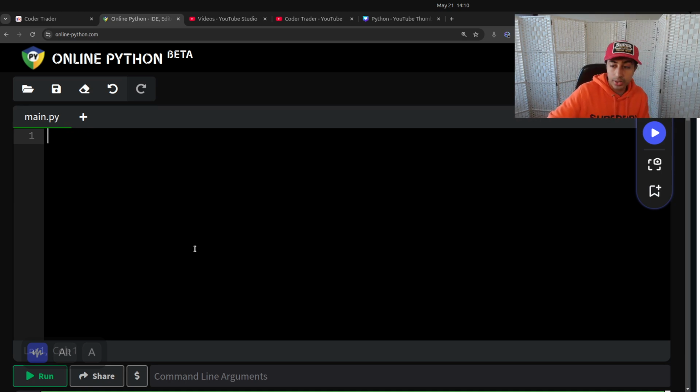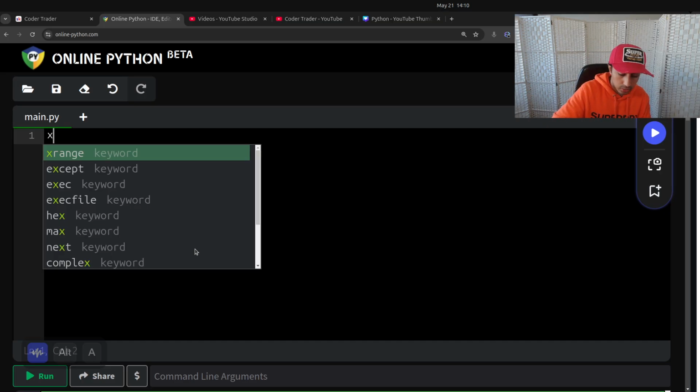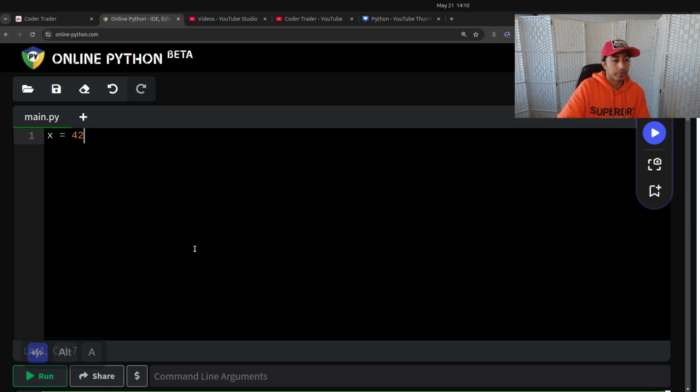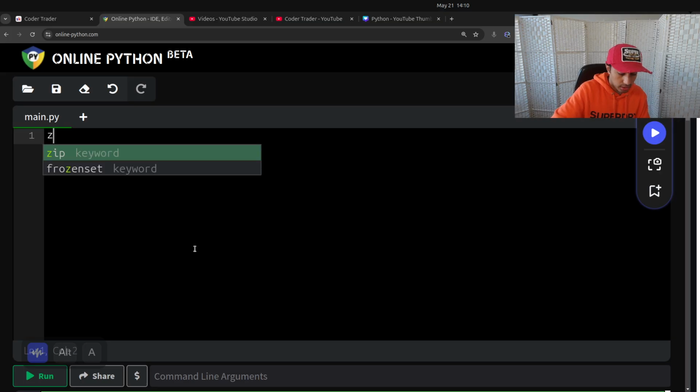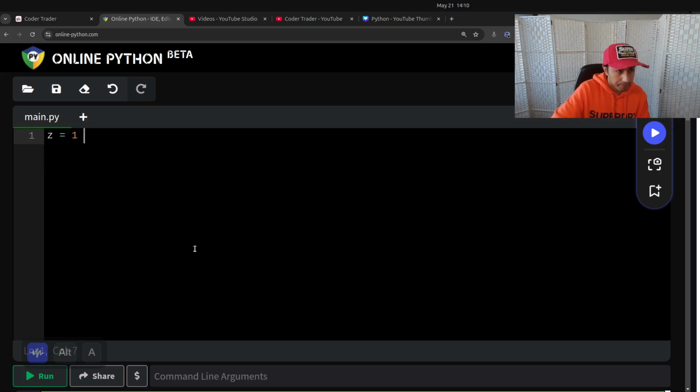Now, let's follow the docs. If you've got the docs on the side, the example is x equals 42, and that is an integer. The next one is that you can also declare these things called floats, which are just decimal numbers. You can also declare weird things like complex numbers, but don't worry about those, they're a bit weird. All you really need to know is integers and maybe floats.